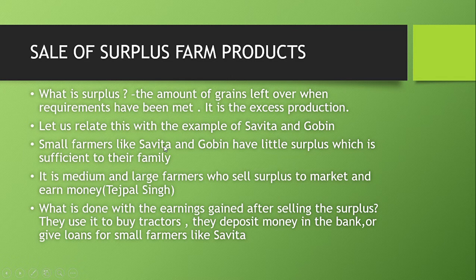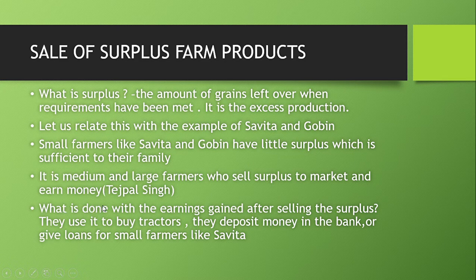Small farmers like Savita and Gobind have little surplus, which is sufficient for their family. It is medium and large farmers who sell surplus to the market. Extra is only with medium and large farmers and they sell it to the market and earn money. Examples are Tejpal and Ghansham.